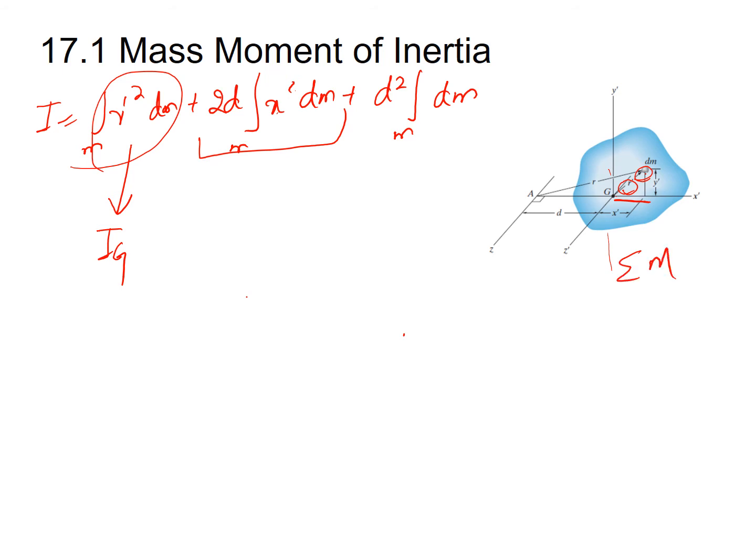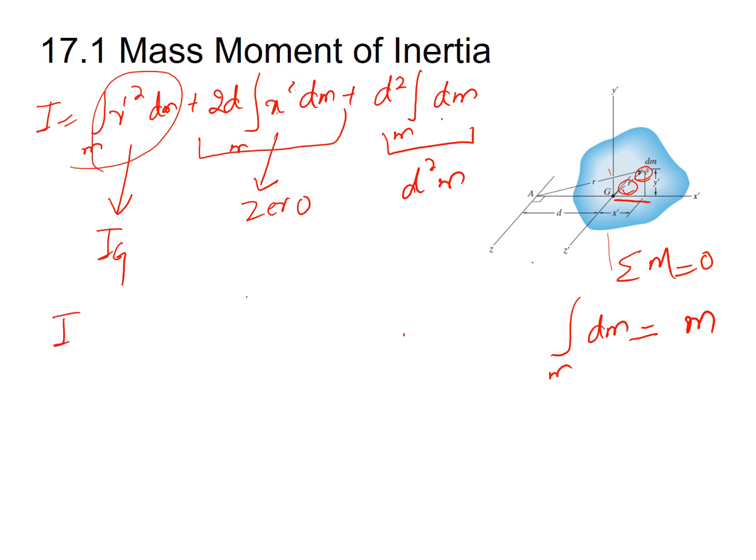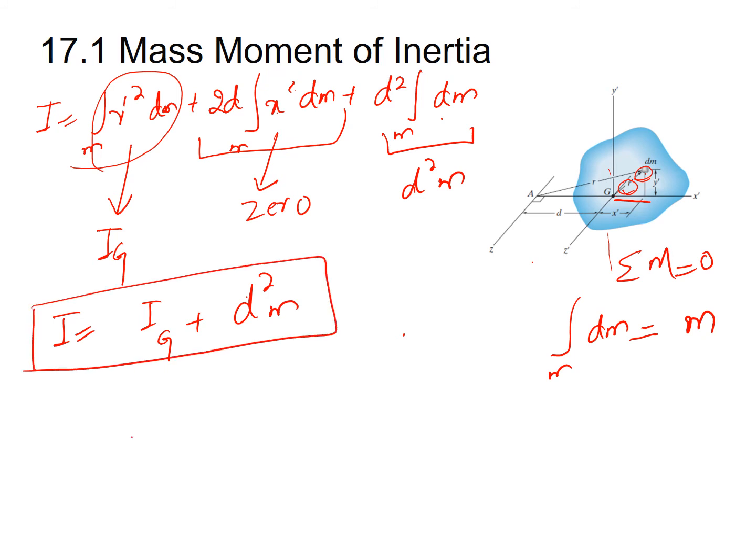That is, the integral of x prime dm is basically the summation of the moments of all the elements about this centroidal axis, so this will be 0. Here the integral of dm will be equal to your total mass m. So we can write this term as d square m. So here I will be equal to Ig plus d square m. This is basically your parallel axis theorem.